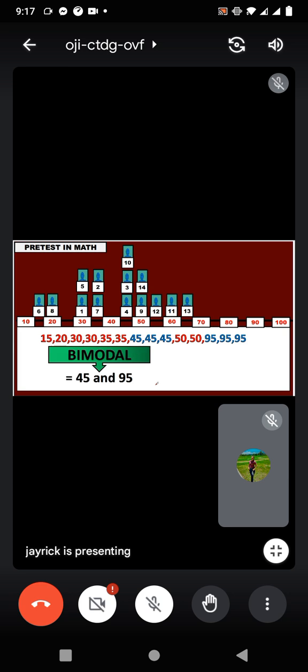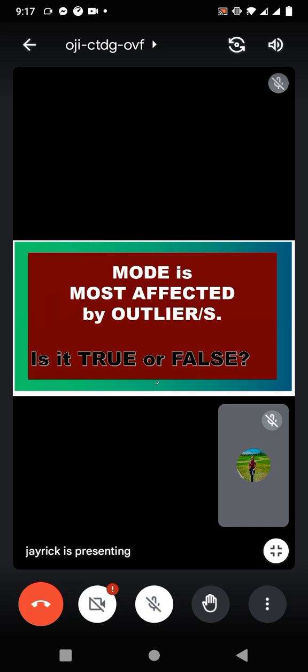So take note, in this part, there is an outlier, 95, and at the same time it becomes the mode. So take note, if there is an outlier and at the same time it is also considered as a mode, it will change the type of mode of a certain data. Okay, that's it. So now, let's have this one to assess your understanding.